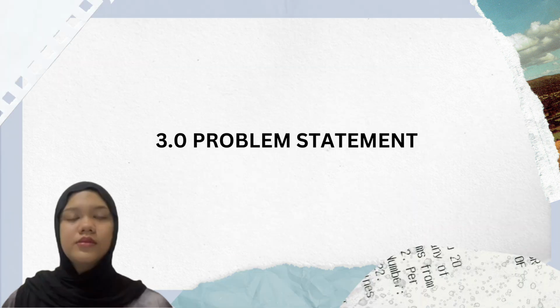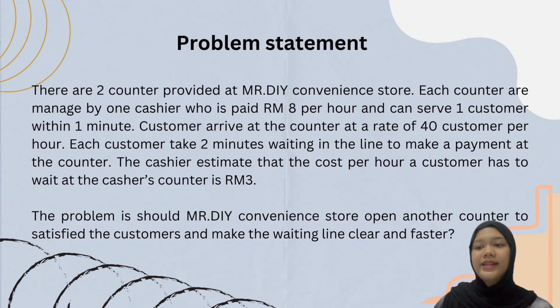Next is the problem statement. There are 2 counters provided at Mr. DIY convenience store. Each counter is managed by one cashier who is paid per hour and can serve one customer within 1 minute. Customers arrive at the counter at a rate of 40 customers per hour.